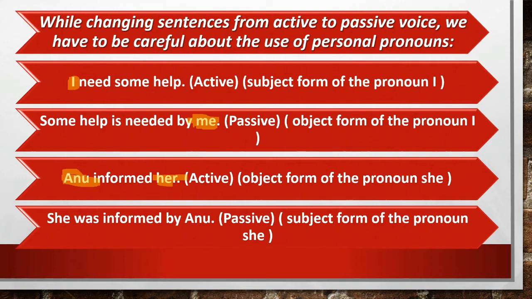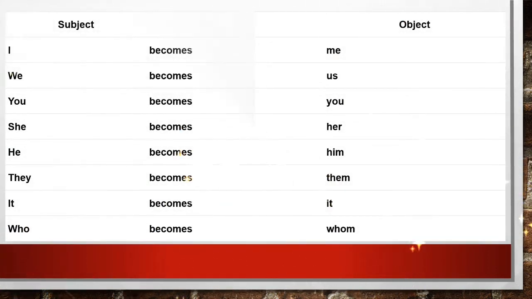So you will convert her into she. Clear? So while changing this into passive voice, you will write she was informed by Anu. So you can clearly see here that her is changed into she. So this is how we change personal pronouns while changing sentences from active to passive voice. I hope this is clear to you.